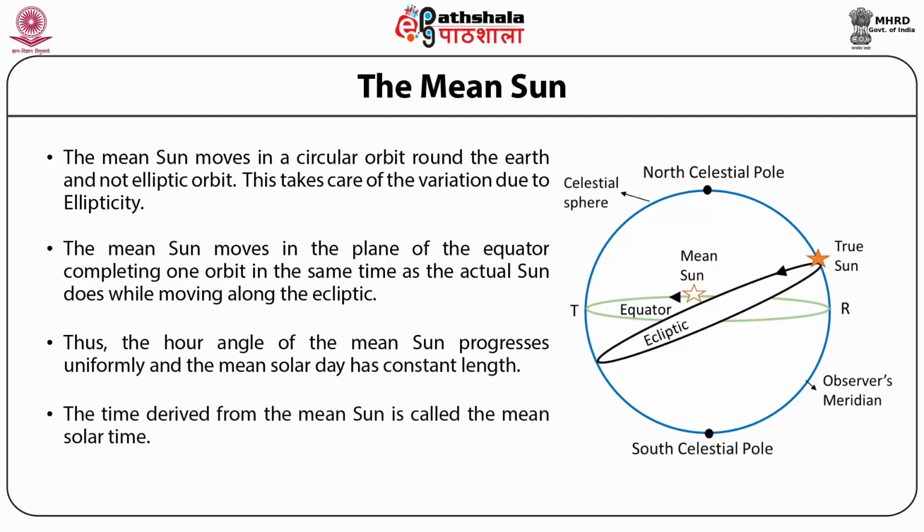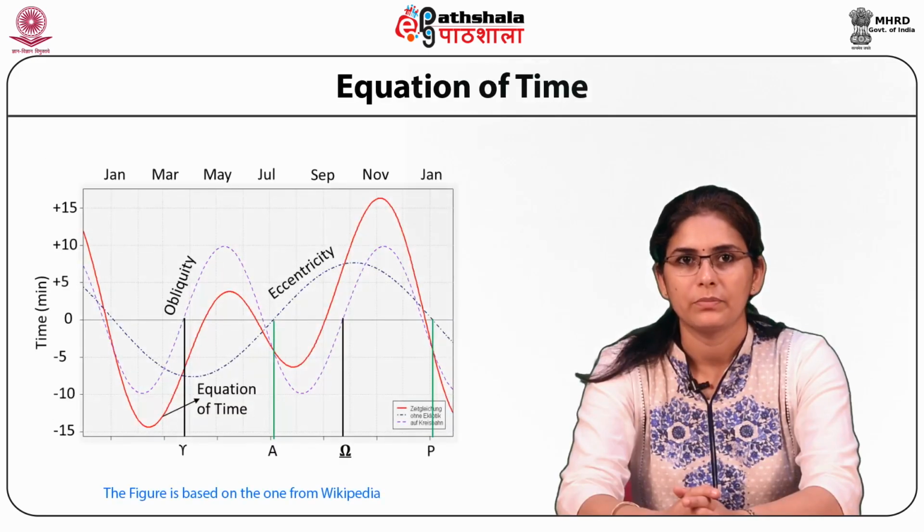The time derived from the mean sun is called the mean solar time. The time interval between successive transits seen over the same meridian is defined as mean solar day. By international agreement, the time of the Greenwich meridian is called the Greenwich Mean Time. This can be related to the mean time of any other place through the longitude of that place. This mean solar time is the time which is shown in our clocks and watches. The equation of time.